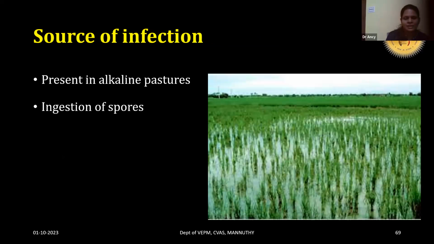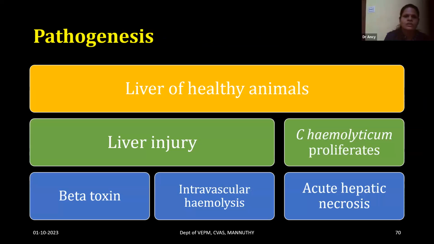The infection occurs by the ingestion of spores. So the spores are ingested, the spores go to the gut, and escaping from the gut, they go to the liver of healthy animals. Whenever there is a liver injury due to fasciola or other infectious diseases, and these flukes can also carry infectious organisms, or when we attempt a liver biopsy, there can be injury. So whenever there is a liver injury, an anaerobic environment is created, which helps in the proliferation of the Clostridium haemolyticum organism.